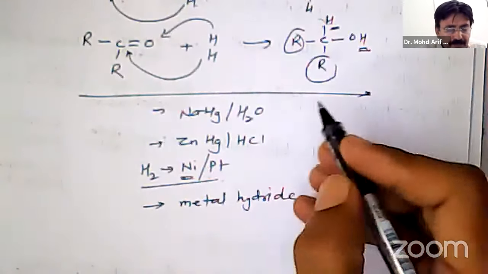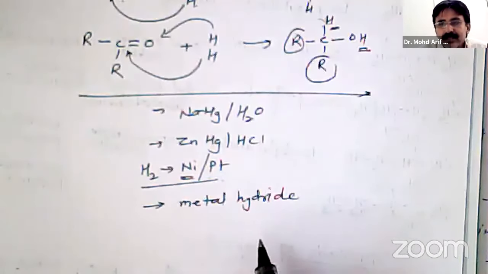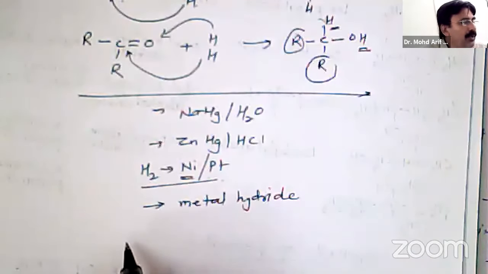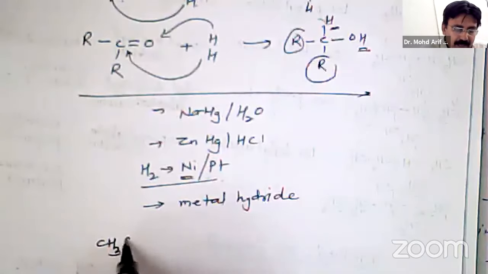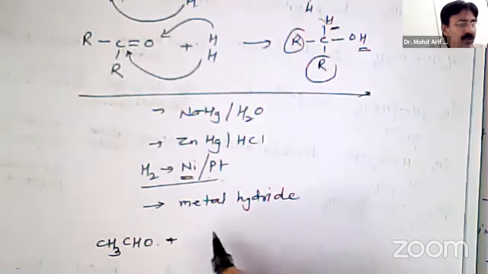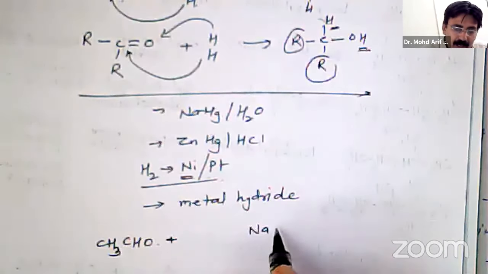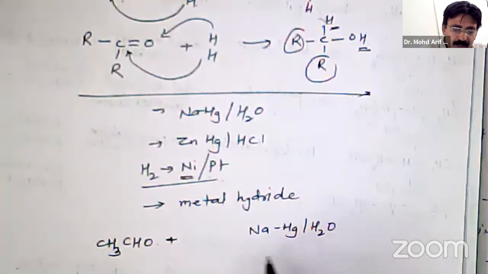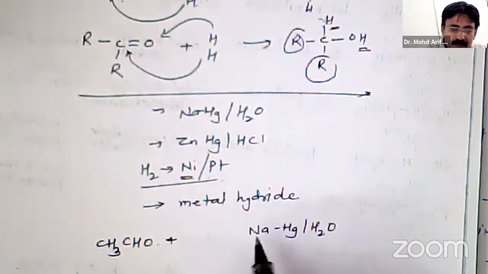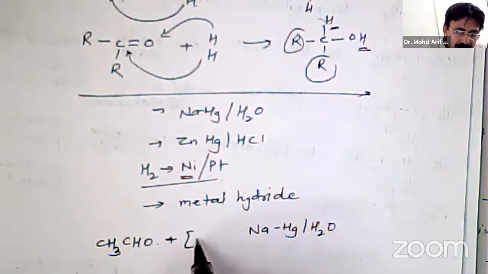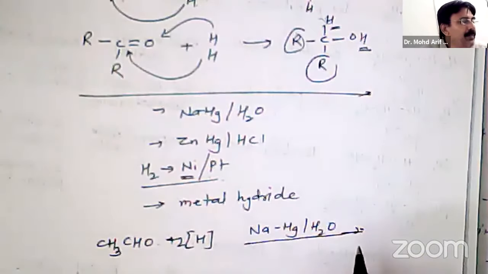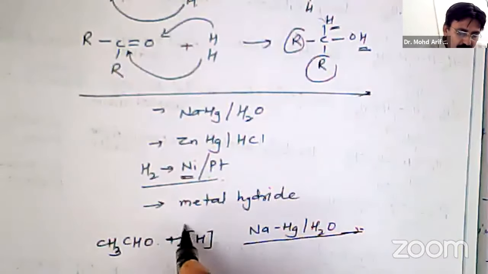Now, so far as reaction is concerned, sodium amalgam and water, we will write one particular example like acetaldehyde. When it is reduced with sodium amalgam and water, the reaction between sodium and water gives nascent hydrogen atom. So that can be used for the reduction.